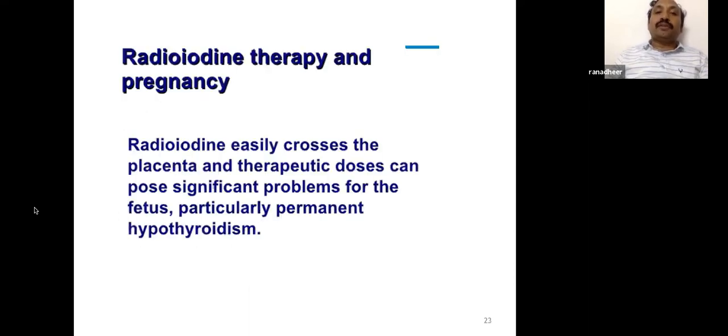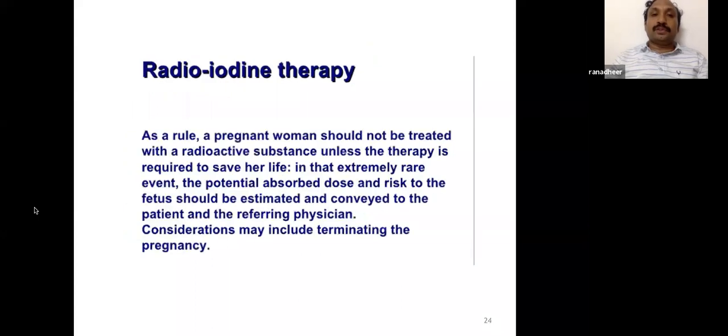Radioiodine easily crosses the placenta, and therapeutic doses can pose significant problems for the fetus, particularly permanent hypothyroidism. As a rule, a pregnant woman should not be treated with a radioactive substance unless the therapy is required to save her life. In that extremely rare event, the potential absorbed dose and risk to the fetus should be estimated and conveyed to the patient. Sometimes we terminate the pregnancy also.